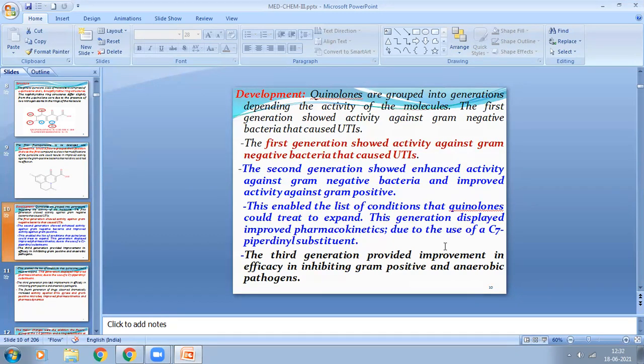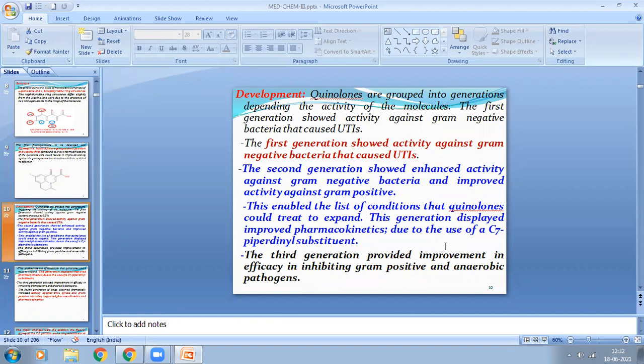It is mainly due to the introduction of the piperidine substituent at the C7 position that the activity of second generation fluoroquinolones against gram-positive bacteria improved.